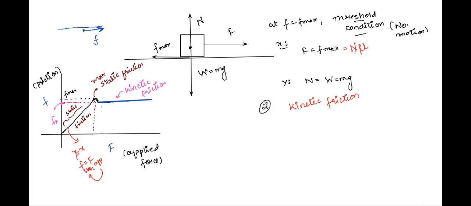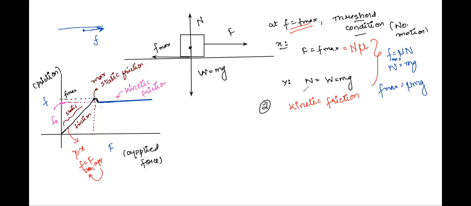Now let us establish the relation. So we'll get this, class, mark this. This only holds for the threshold condition. So we will write F is equal to mu into N, and we know that N is equal to mg. Therefore, maximum friction, this is just for F max, maximum static friction is equal to mu mg. Maximum static friction is equal to mu mg.